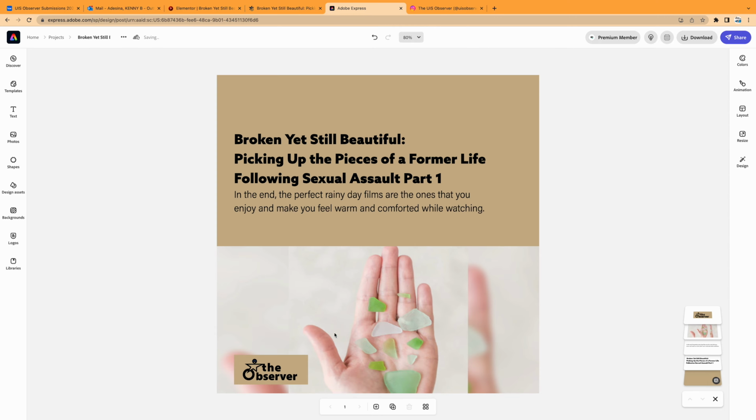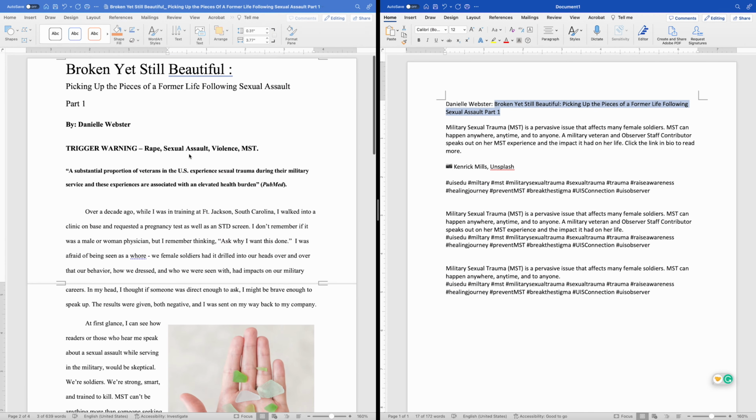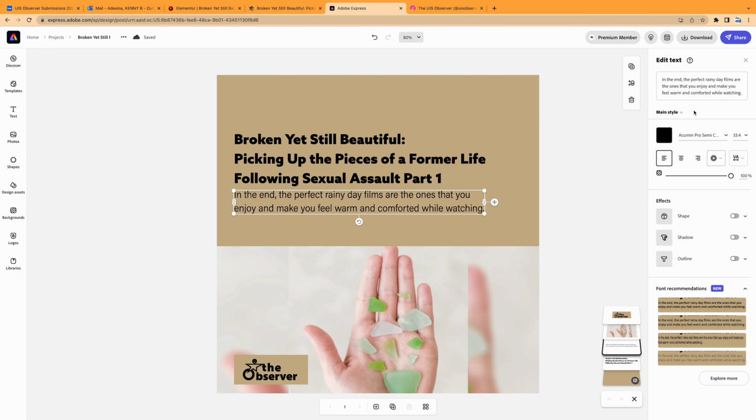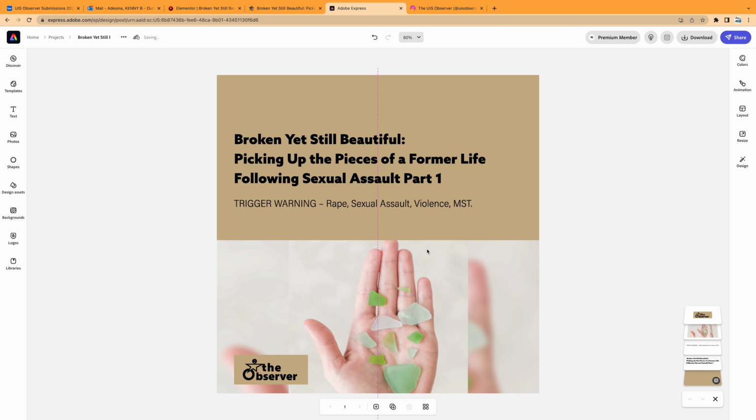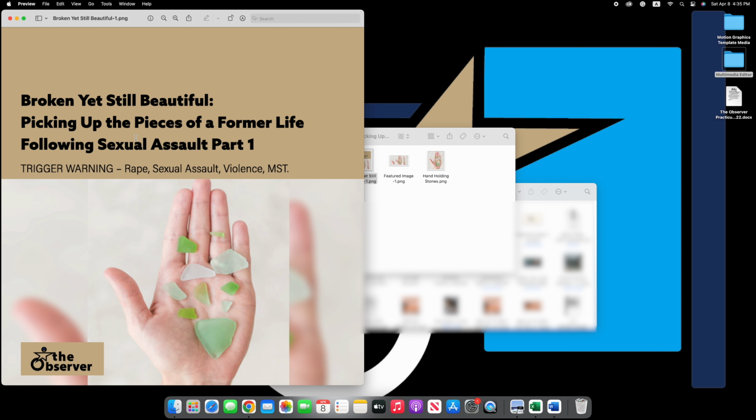Now we will add the byline. I would like to give readers of this story a heads up about the content, so I will be using this trigger warning here. Copy and paste it in the byline box. Voila! We have our title, byline, featured image, and Observer logo. I make a few more changes and then download it here. And here is our image for Instagram and Twitter posts.